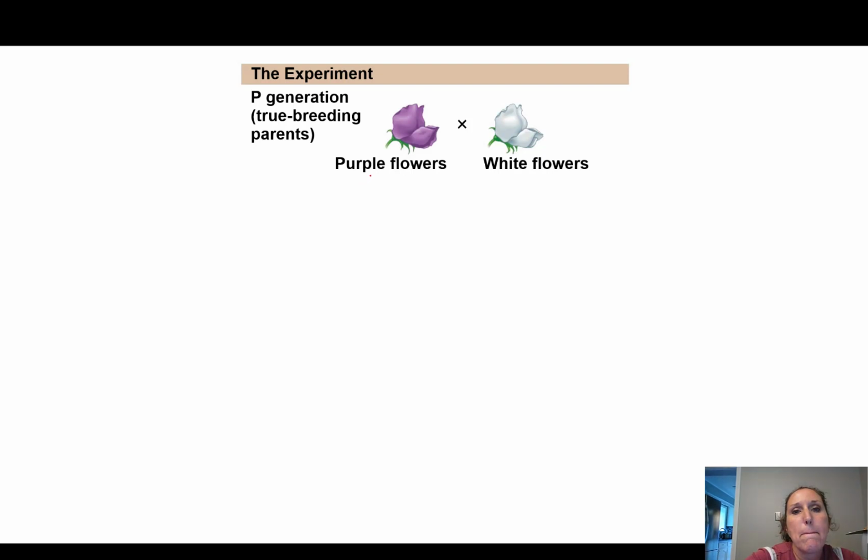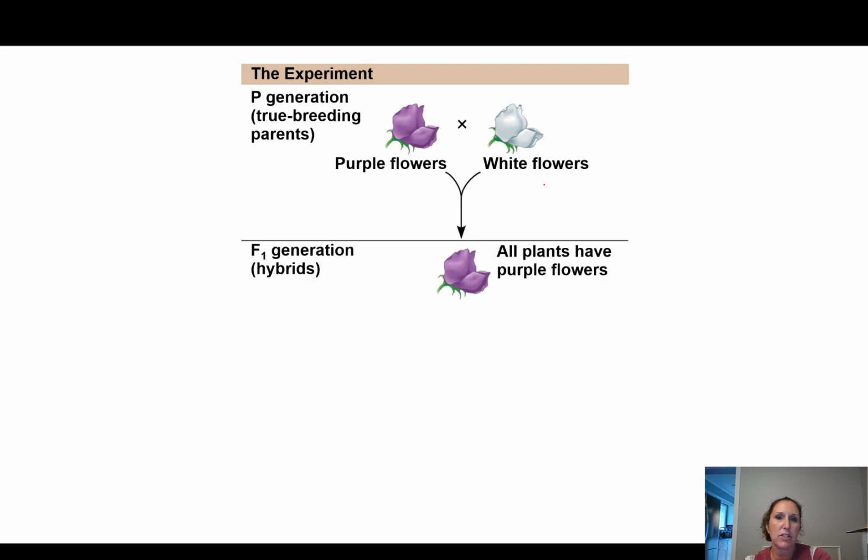So if we're doing flowers, pure breeding means true breeding, which means they're homozygous for the trait. So this pure breeding guy, we'll say I think purple's dominant, so big F's for purple. And then we have our white flowers, little f's. And that's true breeding. And P is the parent generation.